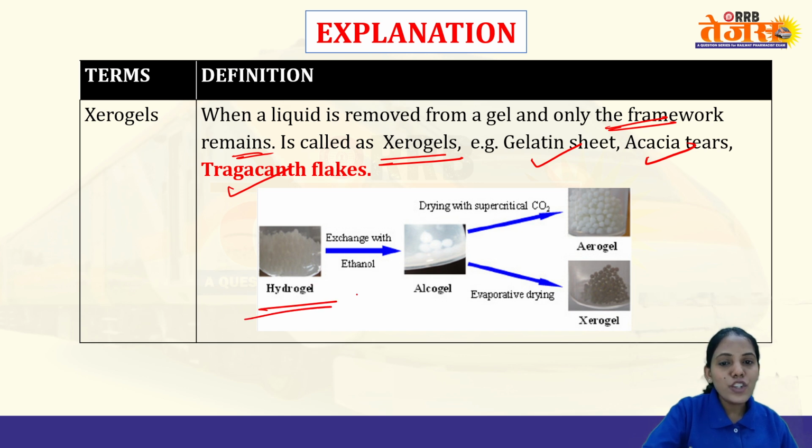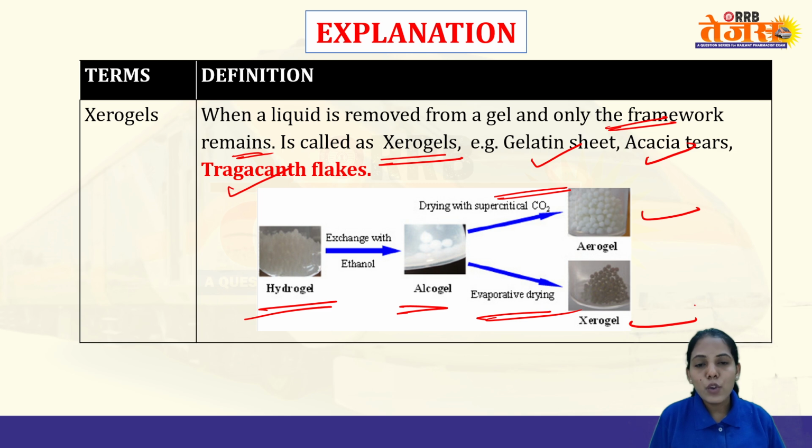So this is a hydrogel first, because water is present. Exchange with ethanol, we call it an alcogel, meaning whatever water was there has been removed. If we dry with supercritical carbon dioxide, that is your dry ice also, that is an aerogel, and if you evaporate it, it will be known as xerogel. So that's how the xerogel is formed.